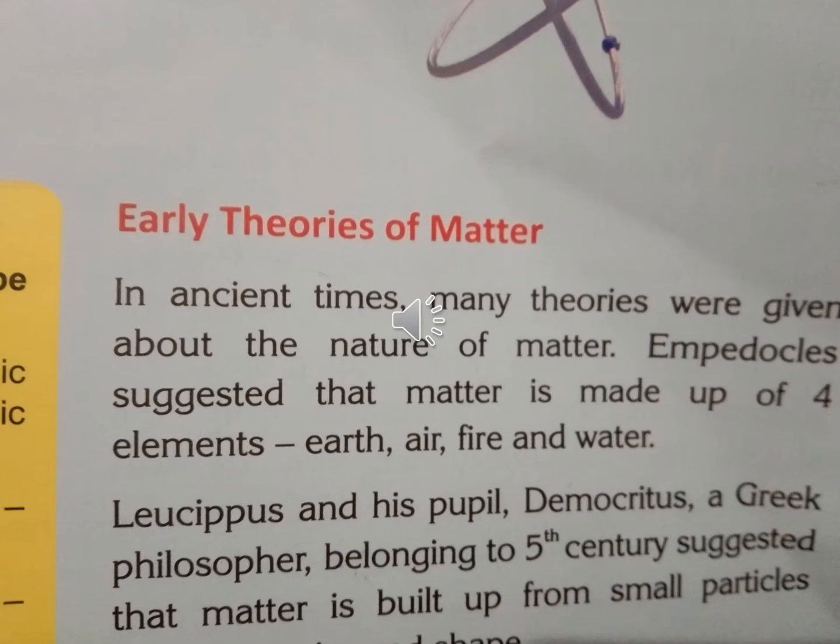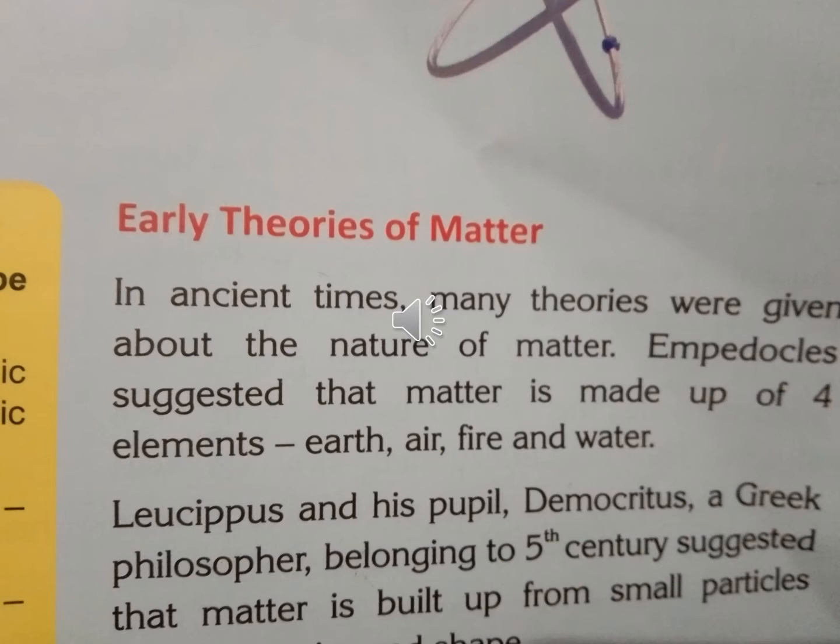All matter is built up from tiny particles differing in size and shape. Leucippus and Democritus proposed an atomic basis of matter.